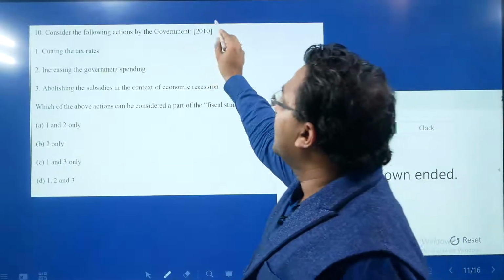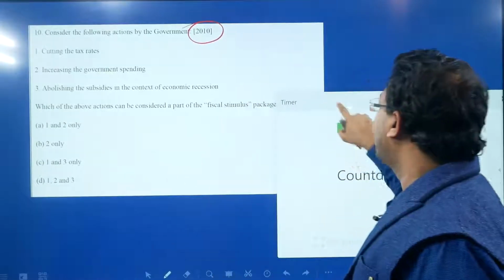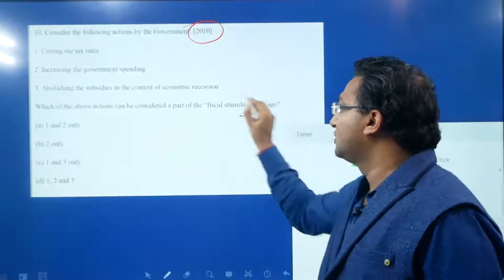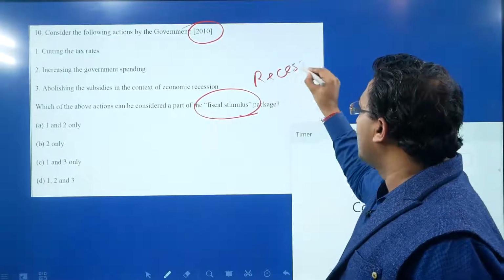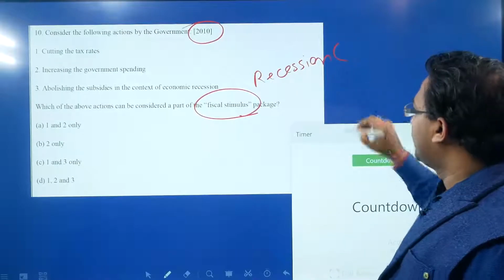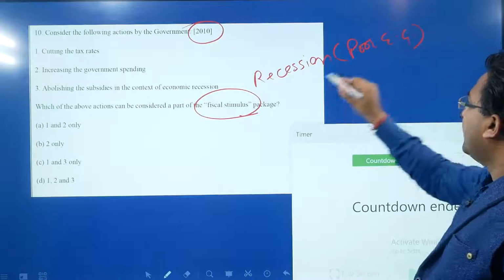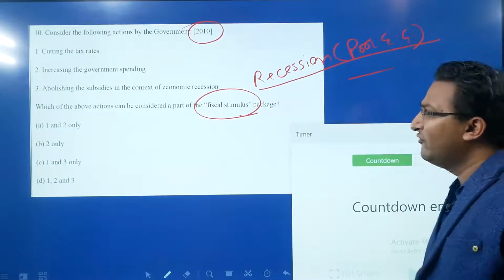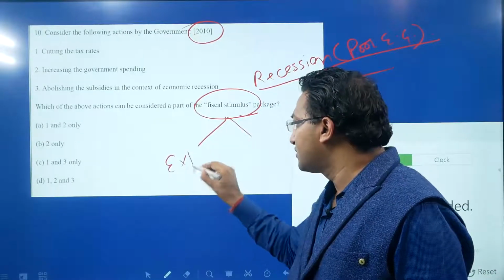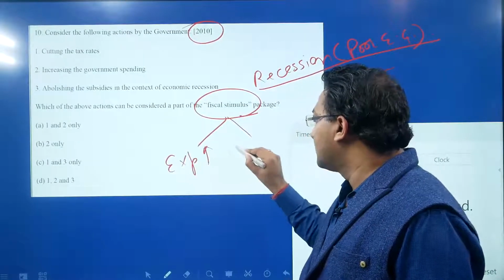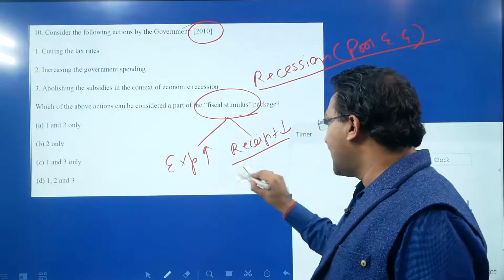Consider the following actions by the government. Question of 2010. Which of the above actions can be considered as part of the fiscal stimulus package? Fiscal stimulus is used in case of recession or slowdown. When there is a poor economic growth rate, then to boost it, the government uses the fiscal stimulus. As part of the fiscal stimulus, either the expenditure is increased or the receipt is decreased, especially the tax rates, right? So tax rates are decreased.